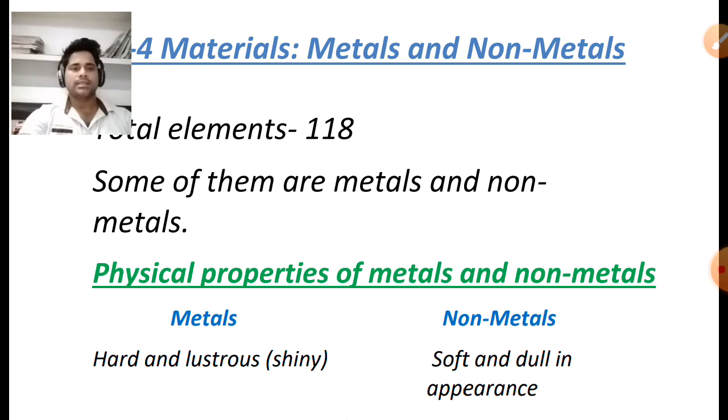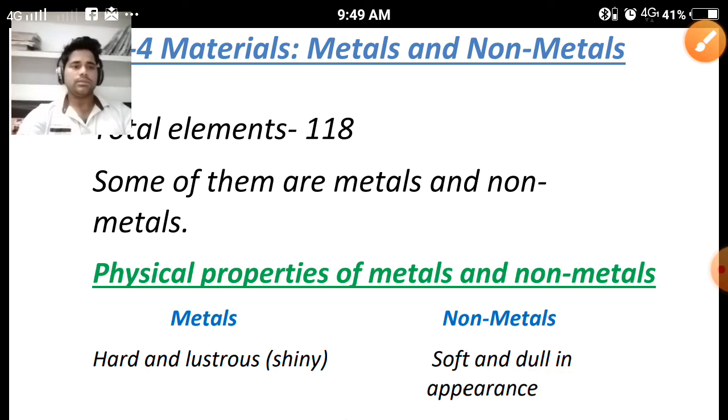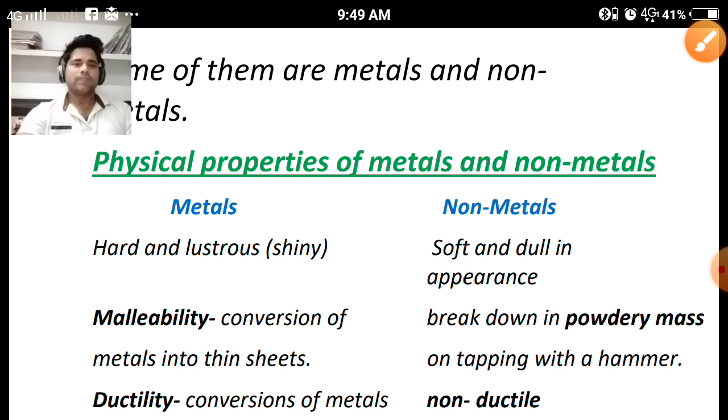The content to be discussed in this chapter, we have to take in brief. We will discuss the physical properties of metals and non-metals, chemical properties of metals and non-metals, and uses of metals and non-metals. Why is there a need to discuss the physical properties? Suppose you are given a mixture in which metals and non-metals are available. What are the methods, guidelines and parameters to identify the metals and non-metals from the mixture? So we have to discuss their physical properties.